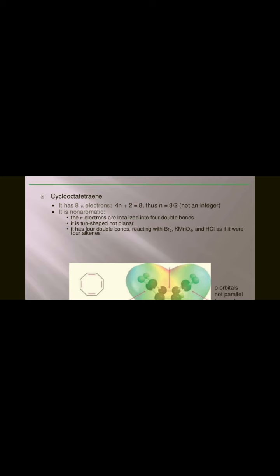Having four double bonds, it reacts with Br2, KMnO4 and the like, as alkenes do. It is a non-aromatic compound. Non-aromatic compounds are cyclic systems with delocalization of bonds, but non-planar structure. Students, so cyclooctatetraene is a non-aromatic compound, with a tub shape, not a planar shape.